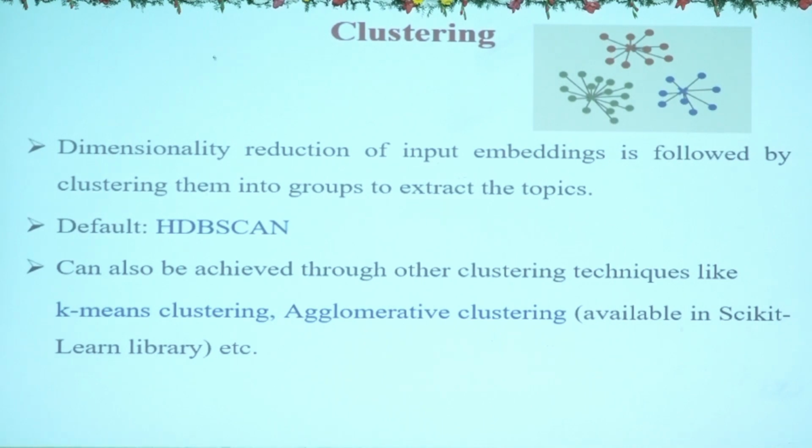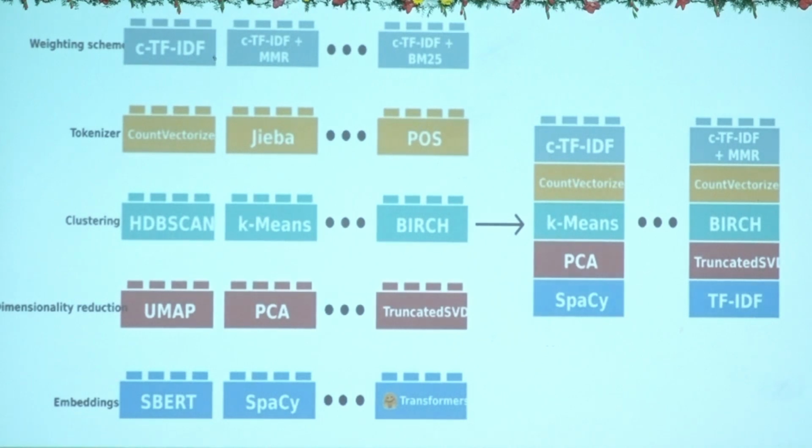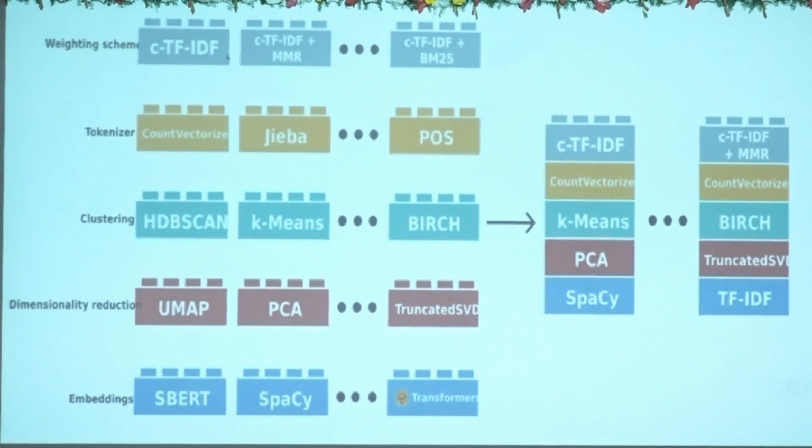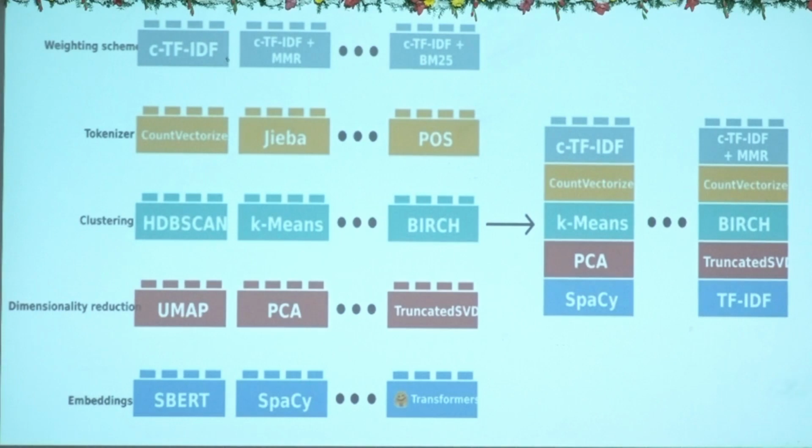Apart from hierarchical DBSCAN, we can use many other clustering algorithms, agglomerative clustering, k-means clustering. Agglomerative is available in the scikit-learn library. HDBSCAN is used by default. So it tries to cluster the embeddings. It will automatically do, no? Yes, sir. It is by default HDBSCAN. If we want k-means or something else, we have to include that code in that place. There is a possibility, sir.